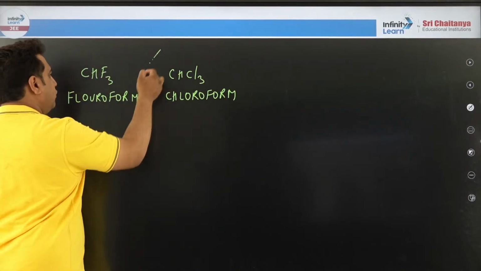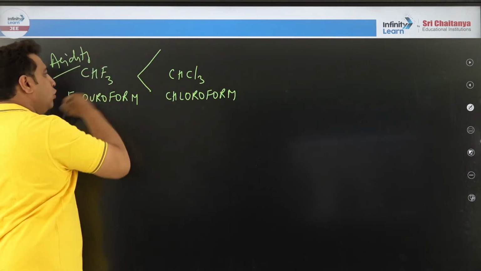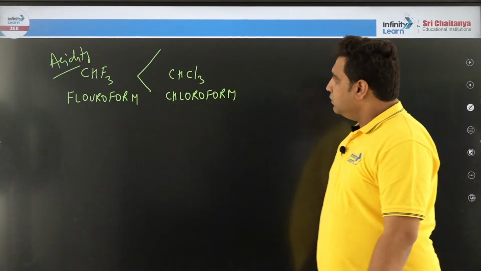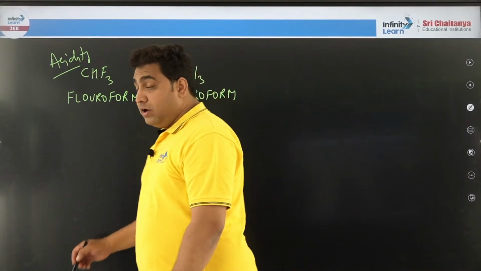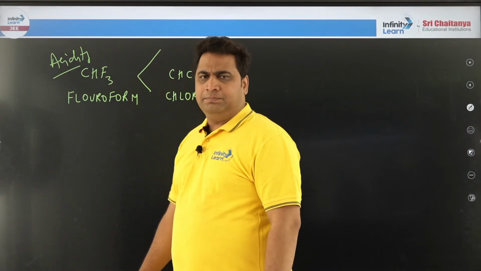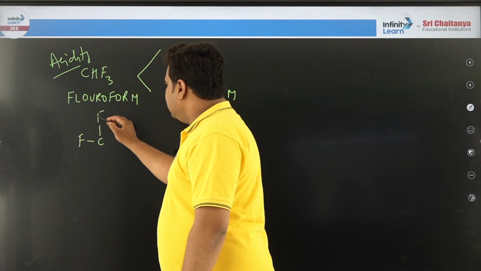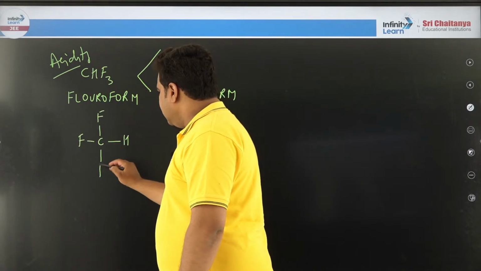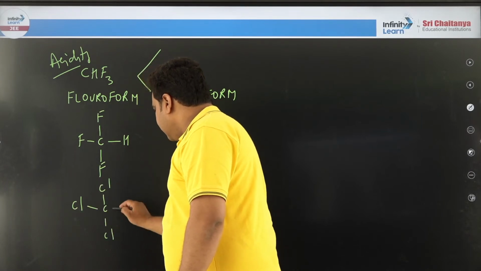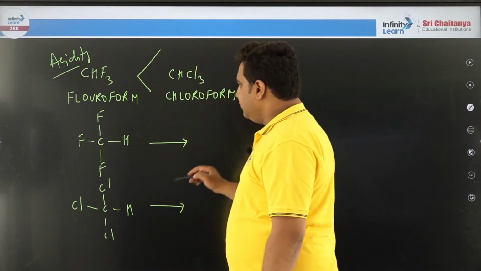What did I say? Who is more acidic? What is the order of acidity? Chloroform is more acidic than fluoroform. Why? I'll give you the reason. Already I told you one trick: if you don't know, remove the proton and see. Sarfaraz sir is teaching confusingly. Okay, not confusing. The more examples, the more clarity will come, and more energy and more confidence will come.